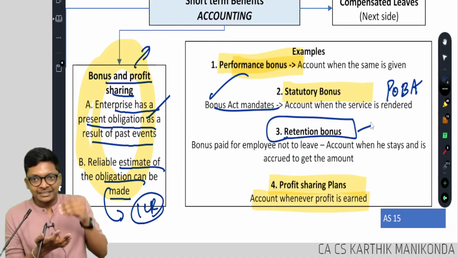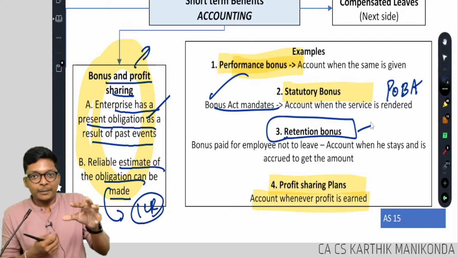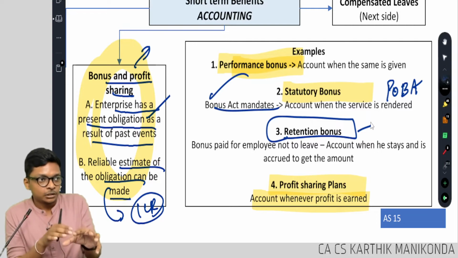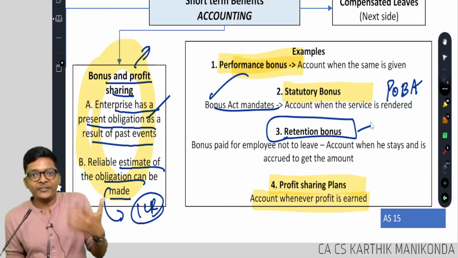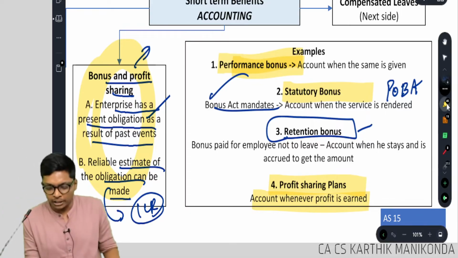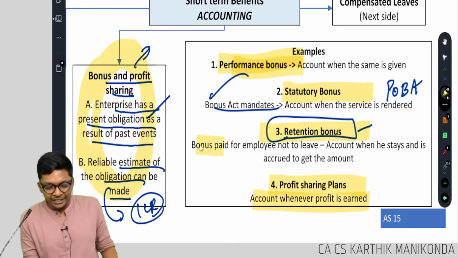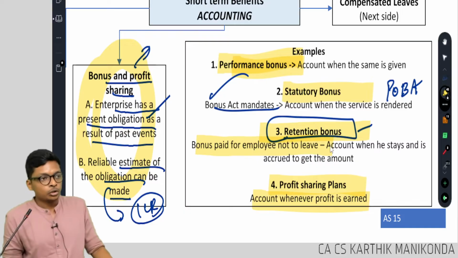So sometimes some good working employees will decide to quit and leave, but the company needs their service. So at that time I will try to offer them double pay, triple pay, so they stay in the company. That's called a retention bonus, to retain the employees. Bonus paid for employees not to leave.